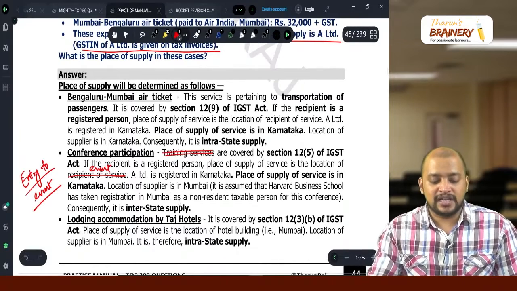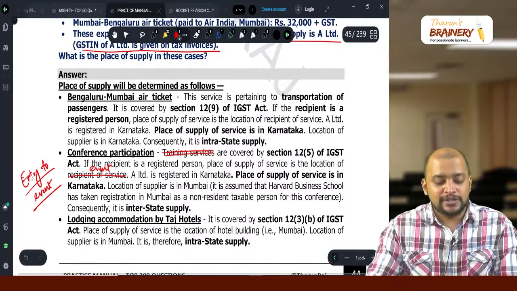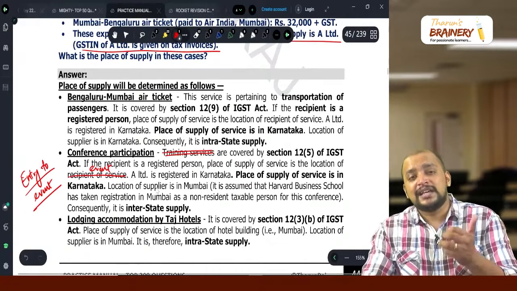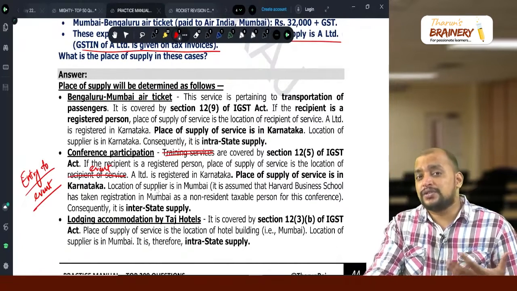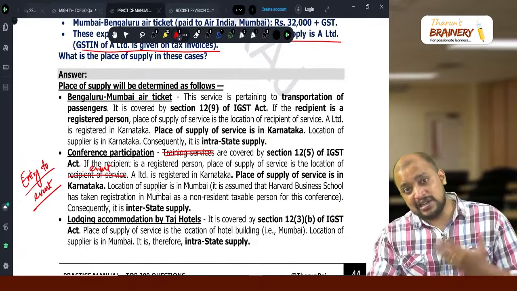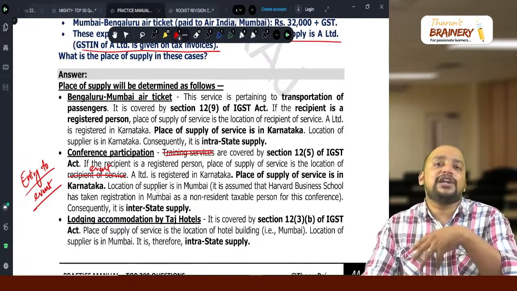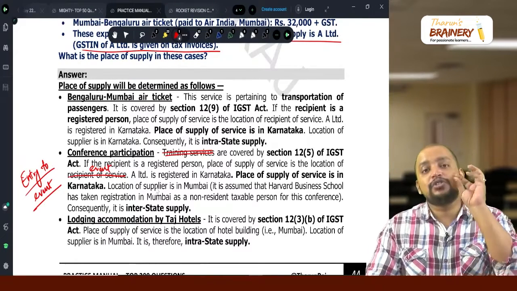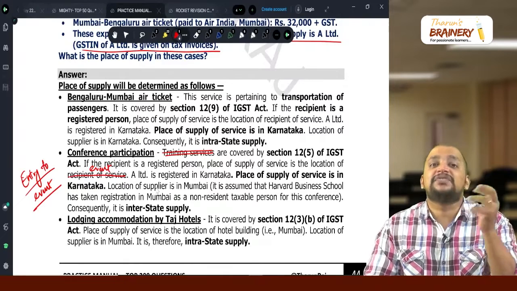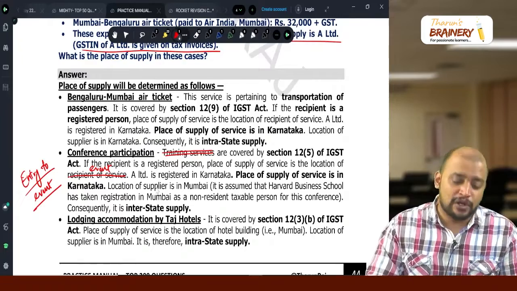But the reason why the place of supply is Mumbai should be proper. It is entry to event, because in case of a conference there is no certification, so it should not be brought under training. But alternatively, training also can be written. That answer is also correct. What I am trying to convey is that usually in a conference, if there is any certification involved, then only it will be called training. Otherwise, it will not be called training.